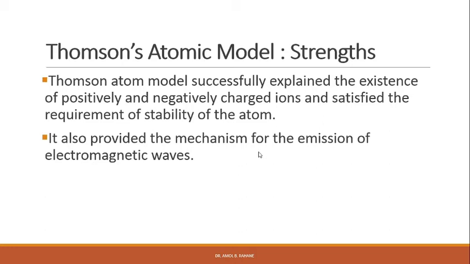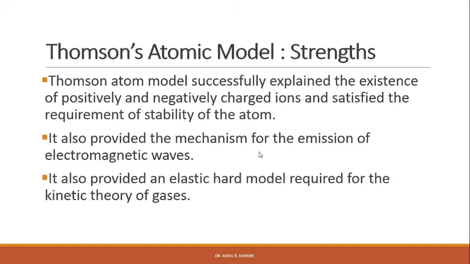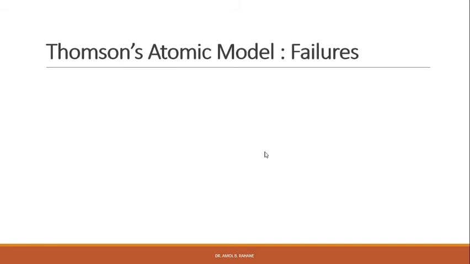That explanation was also given by J.J. Thomson in his model. It also provided an elastic hard model required for the kinetic theory of gases, right? So in order to explain the kinetic theory of gases, the model proposed by Thomson was a hardcore model that was able to explain the kinetic theory.